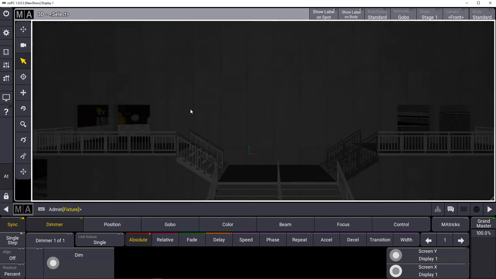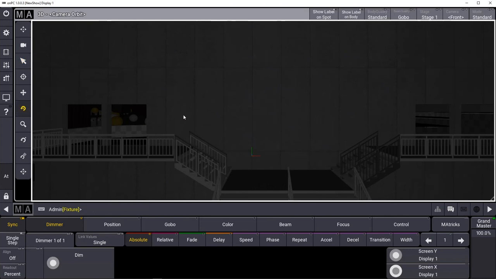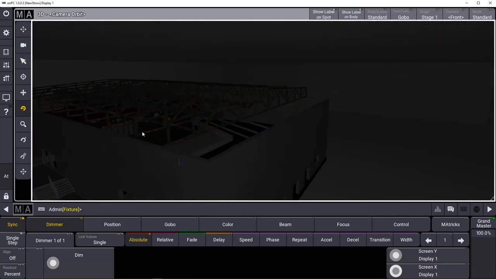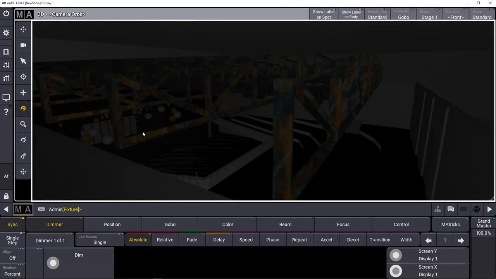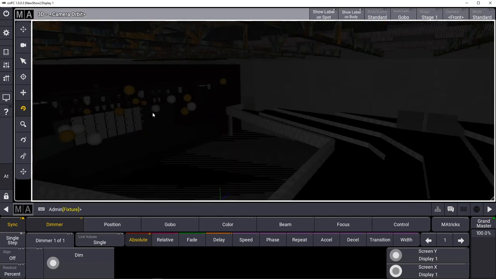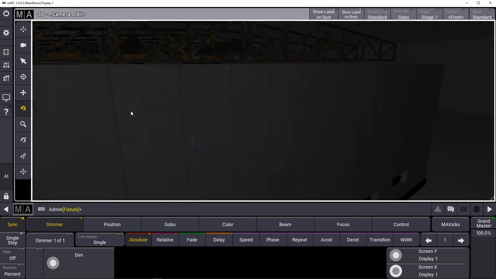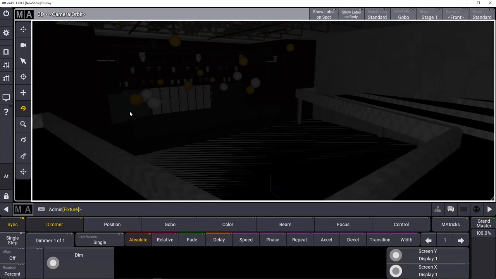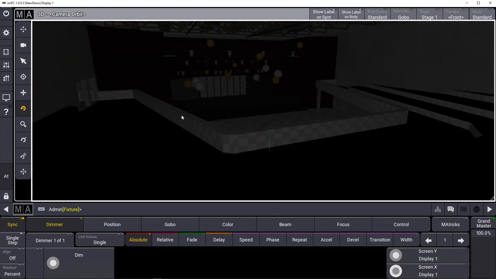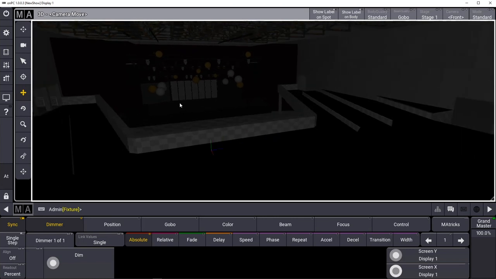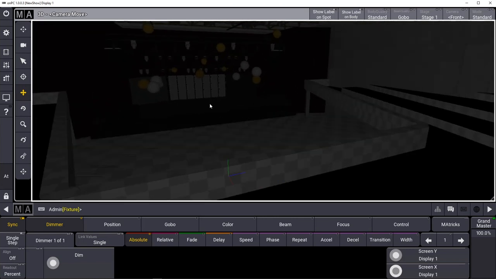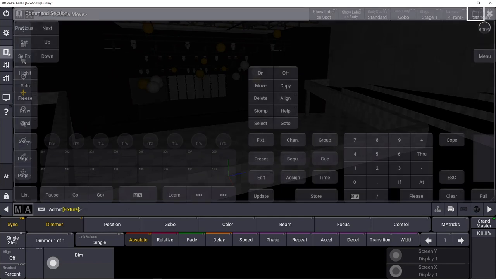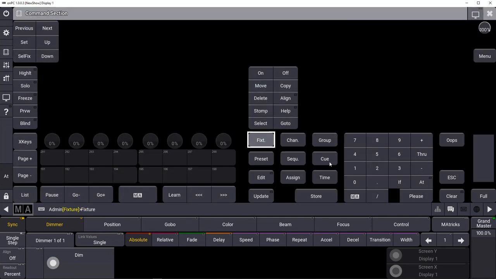You can see that our design model of the venue has loaded in, complete with all the geometry. I'll rotate into a view of the stage. Here you can see we have our stage and all the basic geometry associated with it. So I'll turn on some of the fixtures so you can see that the patch has worked.